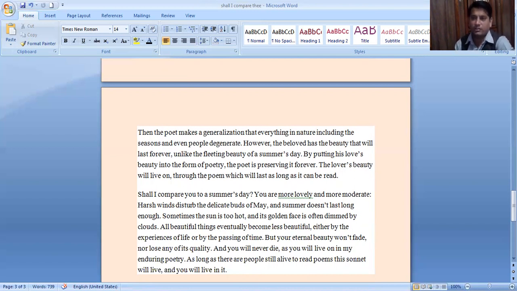So, in the last couplet of this sonnet, the poet wants to make us clear that until and unless people live on the earth, they read Shakespeare's sonnet. They read, Shall I compare thee to a summer day? That means, although their bodies have passed away, William Shakespeare makes his beloved immortal.